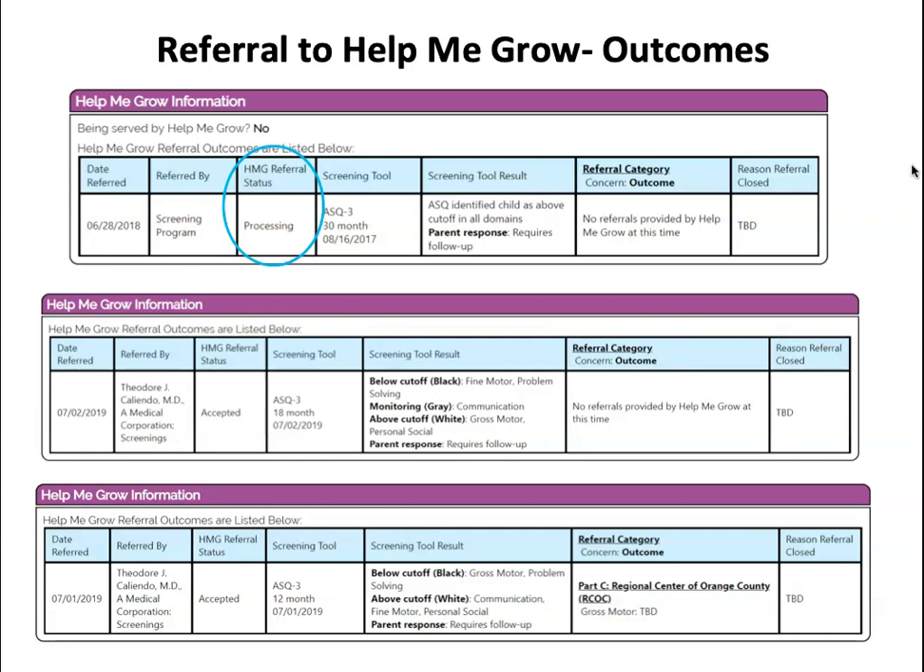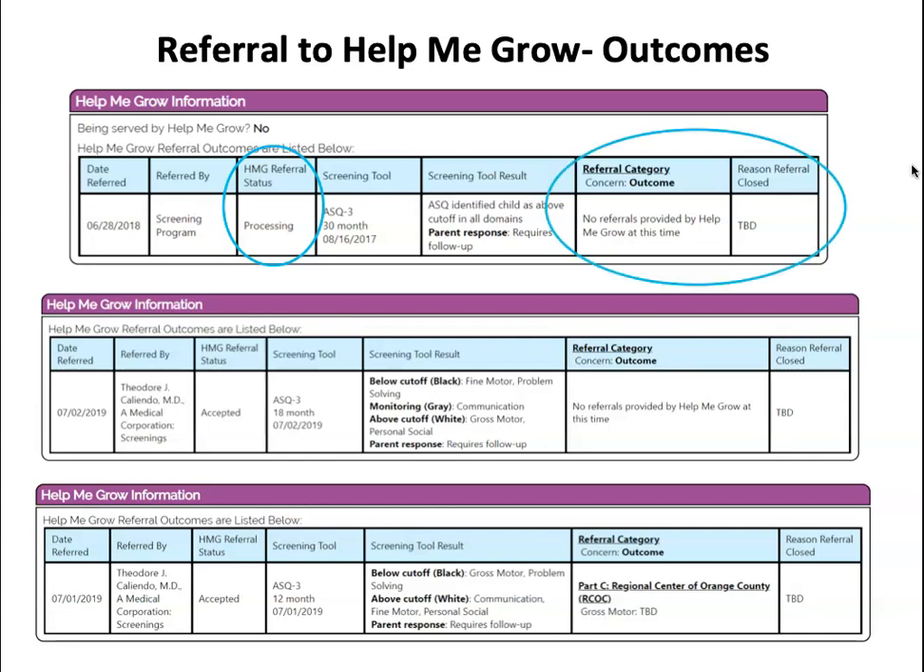This means that it's sitting on a list in our system that we then have to go in and manually accept so that we can get hands on the case and go ahead and call the family. So if you see processing, it means that we have not yet accepted it into our system. So this will happen very quickly. You just will see this processing status first.